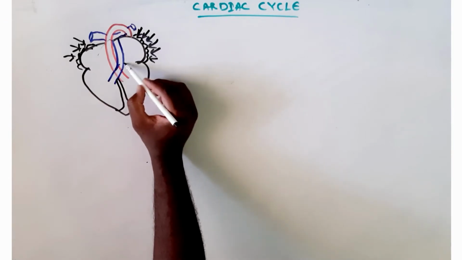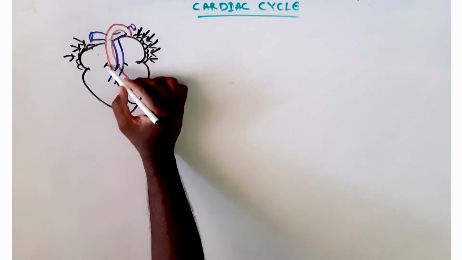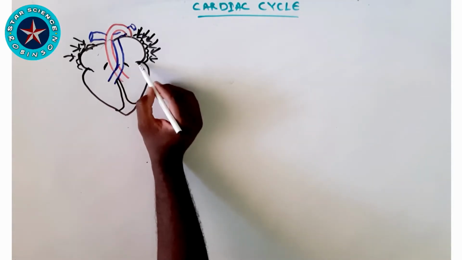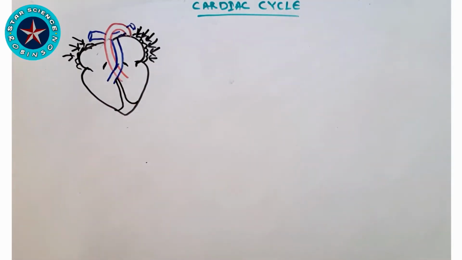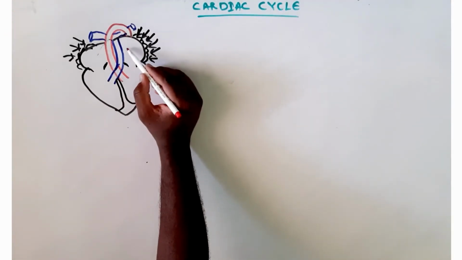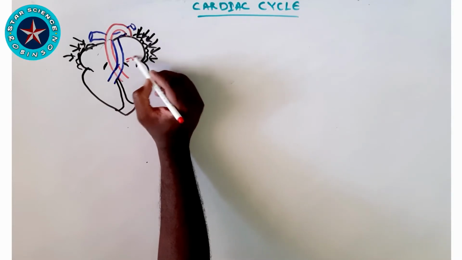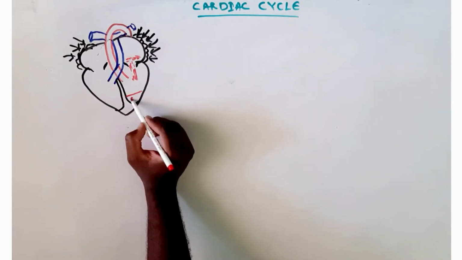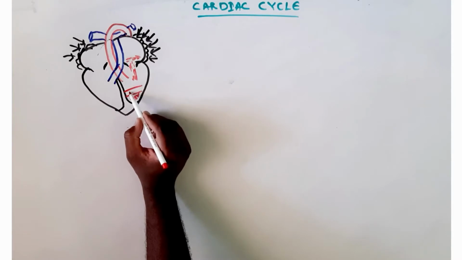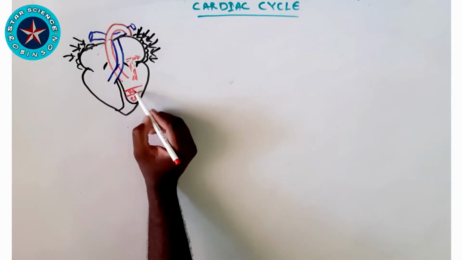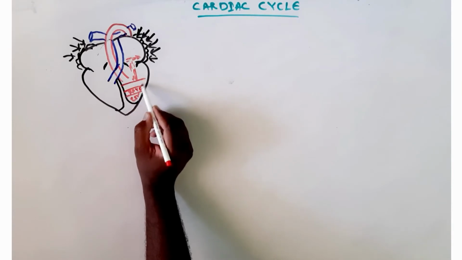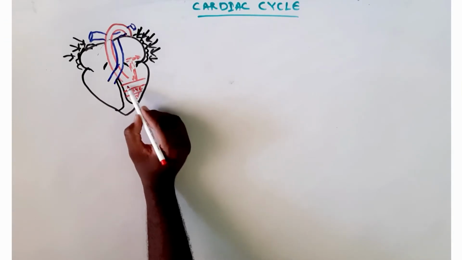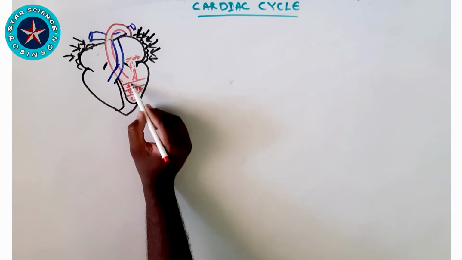When there is a contraction of the atria, the blood from the right and left atrium will flow to the ventricles. The pressure created in the atrium shifts the blood into the ventricles. Before it is shifted, there is already some blood present, which is the blood left from the previous cycle. We'll see that after explaining all the steps.